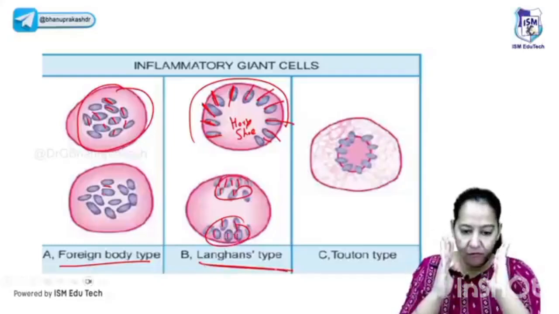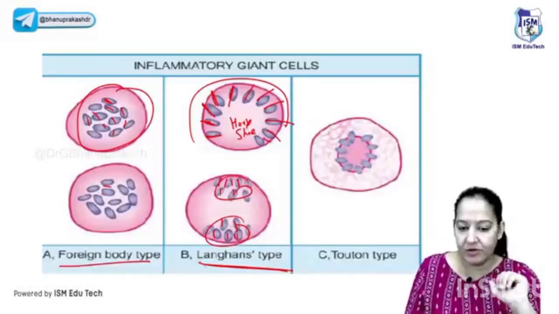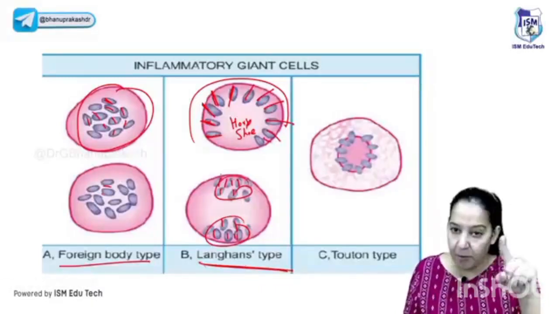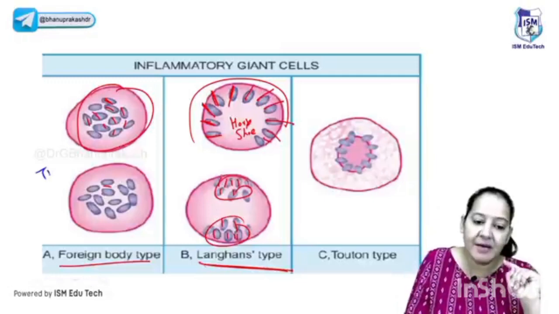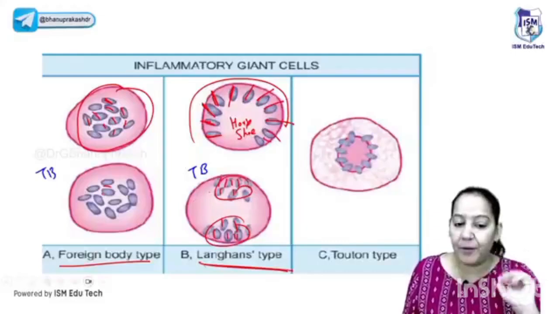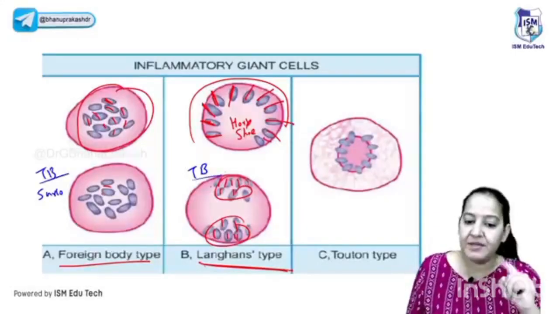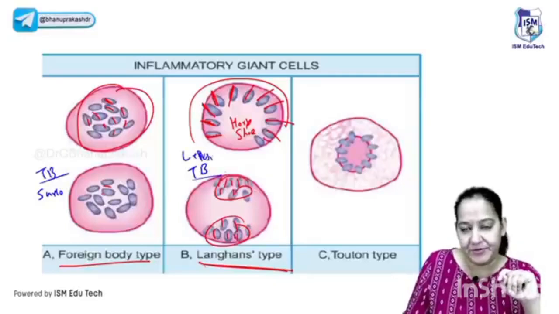Now see the difference. The foreign body, the Langhans. Please appreciate the foreign body and the Langhans. In the foreign body, the nucleus is present haphazardly. Right? And in the Langhans, the nucleus is present either at the poles or in the form of the horseshoe. Now examples are important. TB is a common example of both types. In TB, both type of foreign body as well as Langhans giant cells are seen. It's very important PYQ. Along with TB in foreign body, the second example you have to learn is sarcoidosis. And along with TB, the second example in Langhans you have to learn is the leprosy. It's leprosy. Please learn the examples.